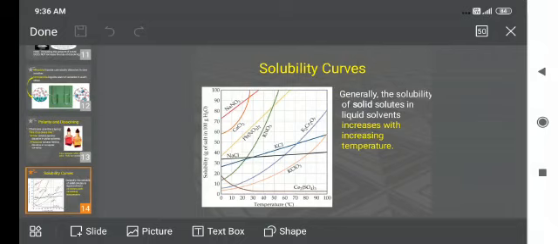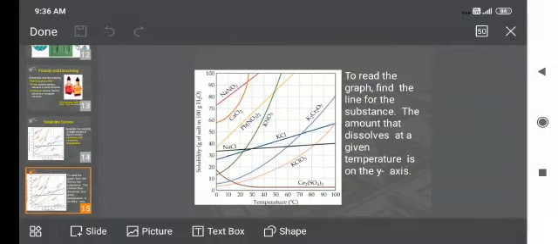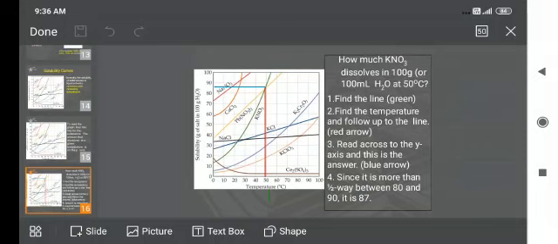Solubility curve. Generally, the solubility of a solid solute in a liquid solvent increases with increasing temperature. This is the solubility curve, the curve between temperature and solubility of different solutions. To read the graph, find the line for the substance. The amount that dissolves at a given temperature is on the y-axis. For example, how much KNO3 dissolves in 100 gram?